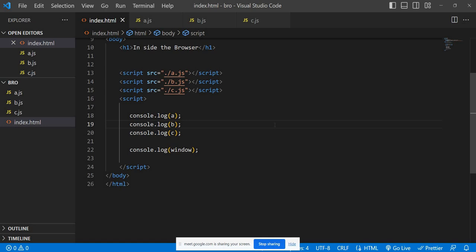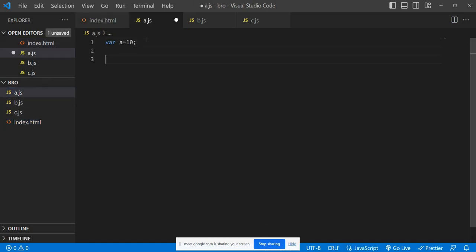But already we have learned how to implement a modular system inside an HTML file. We just need to put type equal to module. Because Node.js gave us the great advantage of a modular system, the ES6 feature itself introduced this concept so you can utilize it in an HTML project. We have provided the references, but still you can't access the variables. What we need to do is export and import.